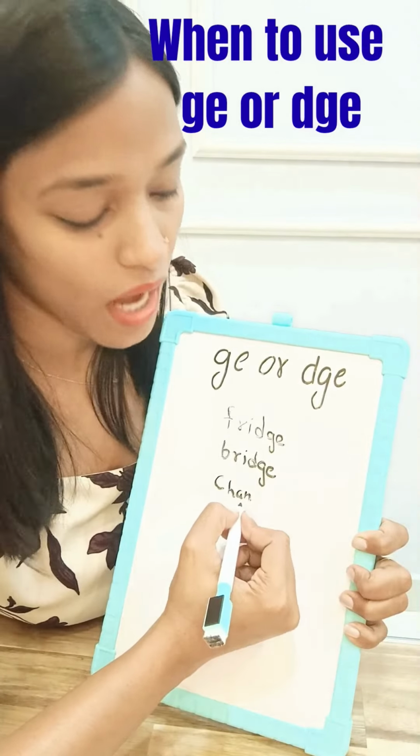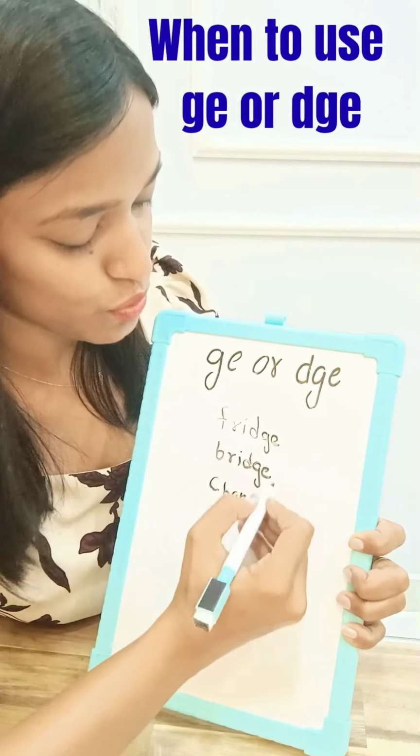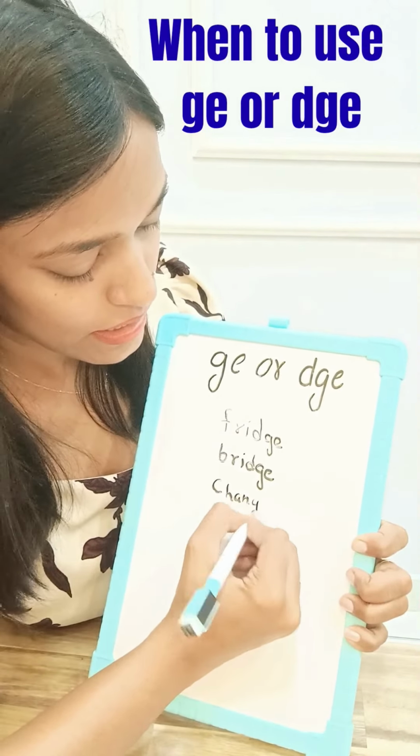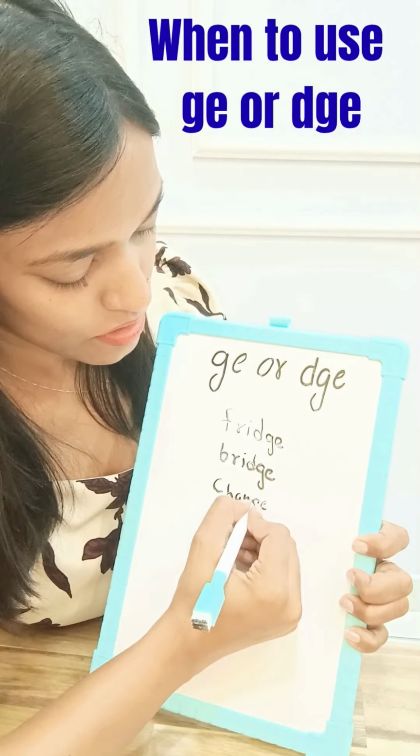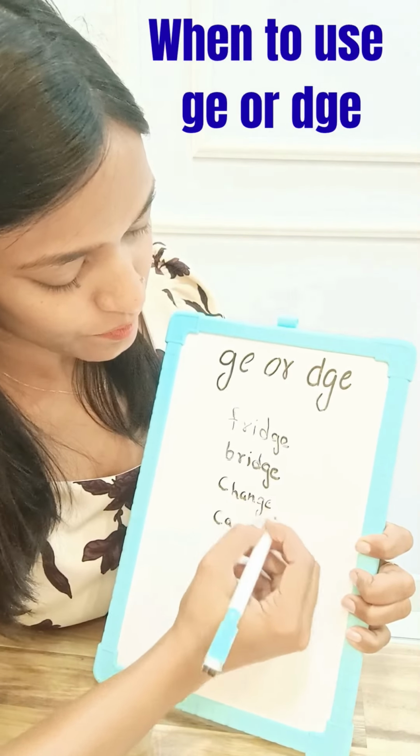Change. Is a consonant. After a consonant, we are going to use GE. Change.